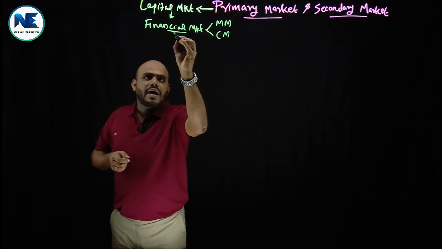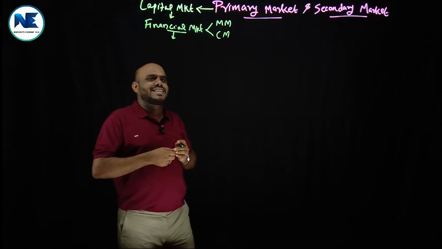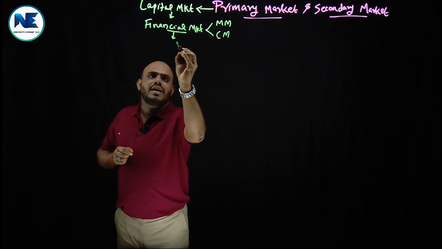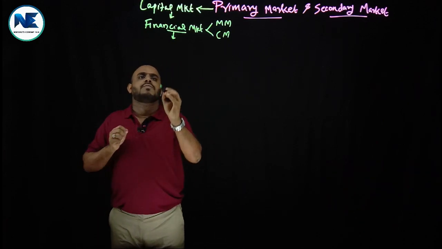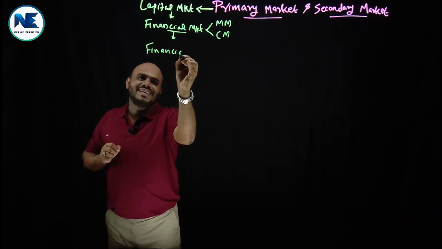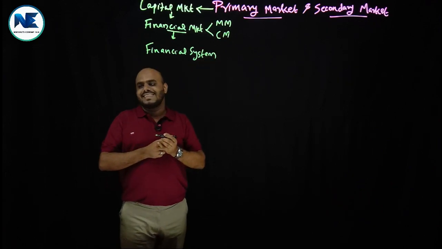Then what about financial market? That is also another important question. Financial market is only one of the components of the financial system. Right.